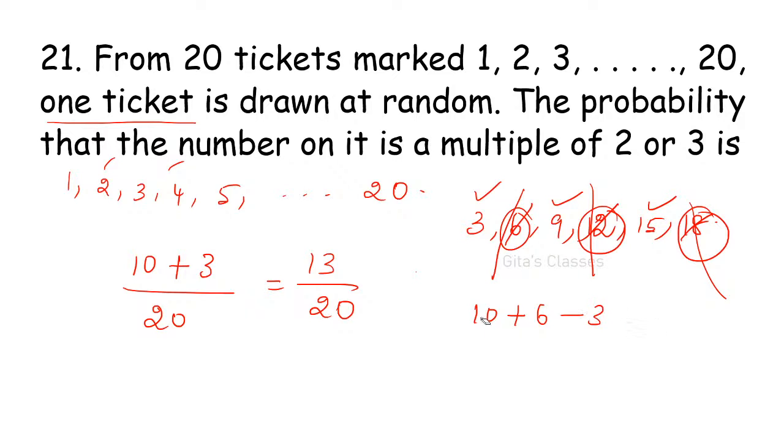A or B means multiple of 2 or 3, so A union B. They have common values, they are not disjoint. Therefore, minus P of A intersection B should be subtracted according to the formula. But if you write the numbers quickly, it will be easy.